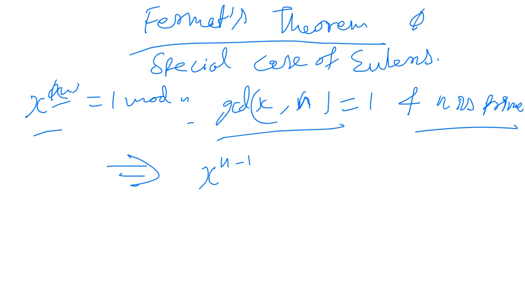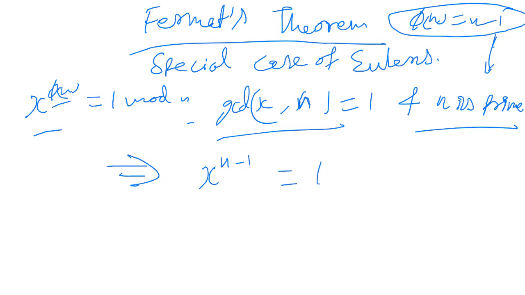Phi n is equal to n minus 1 in case n is prime, right? So x to the power n minus 1 is equal to 1 mod n, right? So this is our formula. And also if we multiply x on both sides, what will happen?